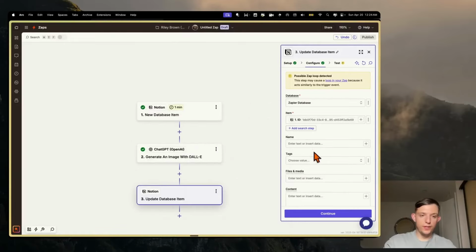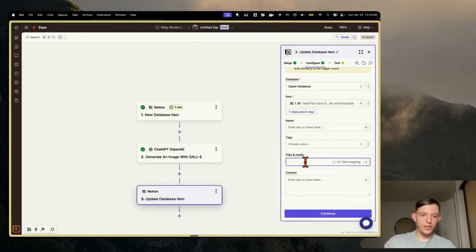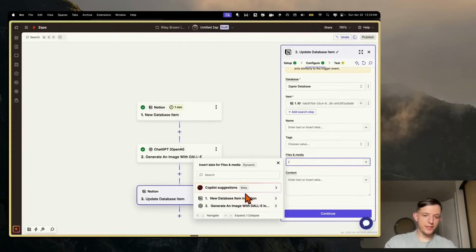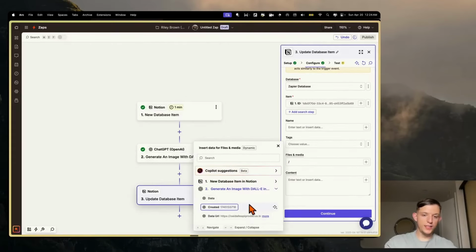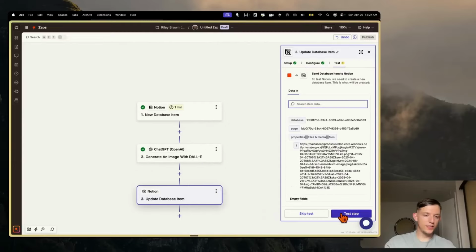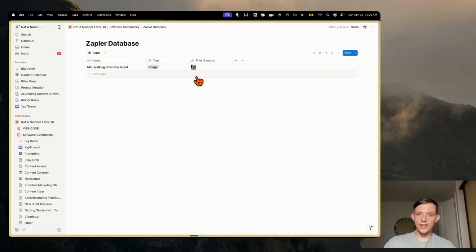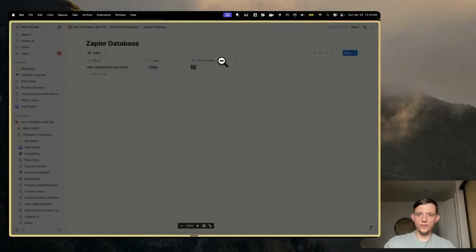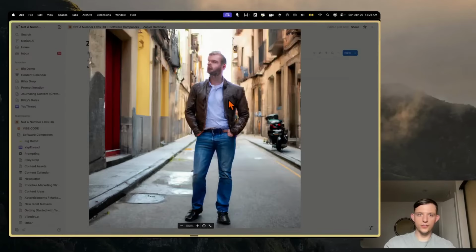Now what we can do is we can just go into the files and media, and we can map this to this data URL. I wonder if this is going to work. Let's test this step. Okay, it did. It showed up right here. So if we click on the image, it shows up right here.